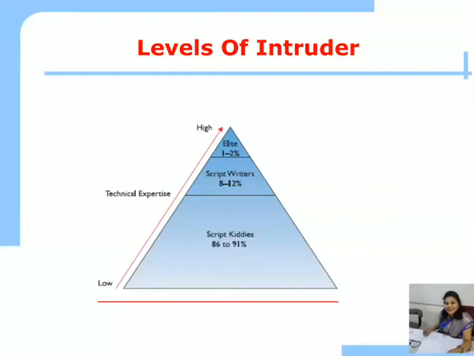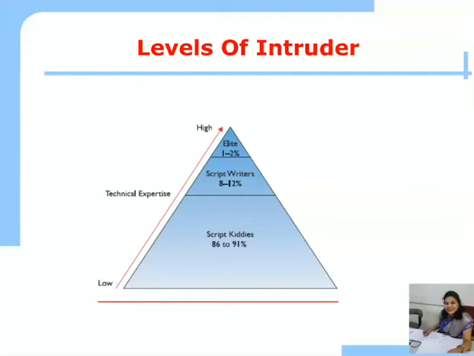The next is the script writers. These are more technical than the script kiddies. These are people who are capable of writing scripts to exploit known vulnerabilities. These individuals are much more technically competent than the script kiddies, as they account for an estimated 8 to 12% of the malicious internet activity.